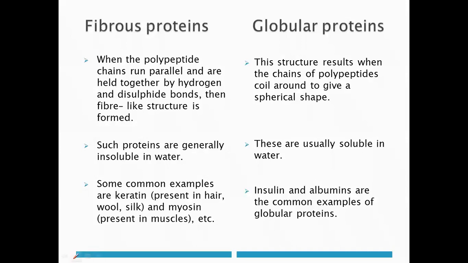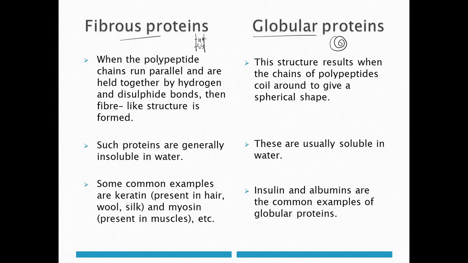When we look at fibrous proteins and globular proteins, when the polypeptide chains run parallel to one another and are linked by hydrogen bonds or disulfide bonds, it is called a fibrous protein, resulting in a fiber-like structure. But what are globular proteins? If the polypeptide chain coils around, resulting in a spherical shape, then that is a globular protein, as the word itself suggests.